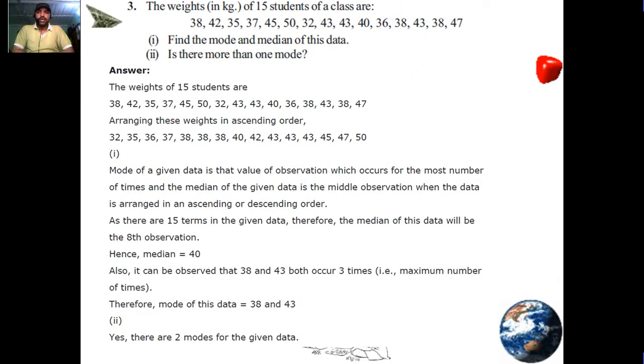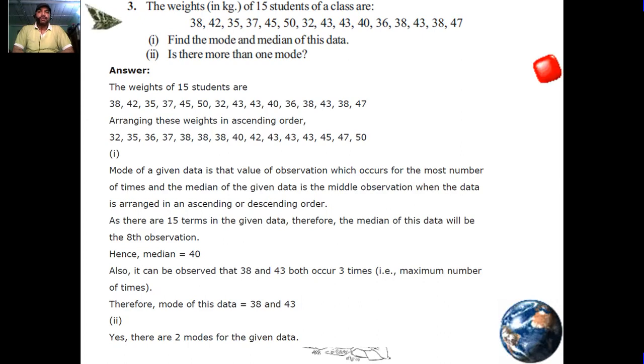Next, question number 3. The weight in kg of 15 students of the class are 38, 42, 35, 37, 45, 50, 32, 43, 43, 40, 36, 38, 43, 38, 47. Find the mode and median of this data. Is there more than one mode?